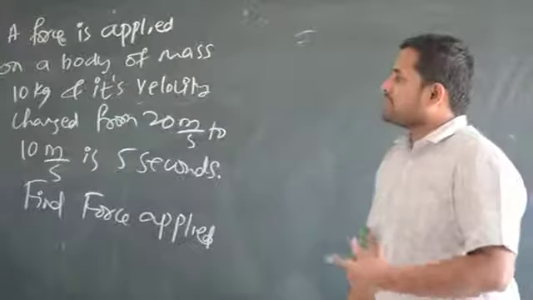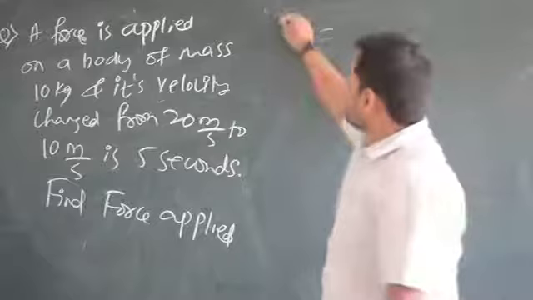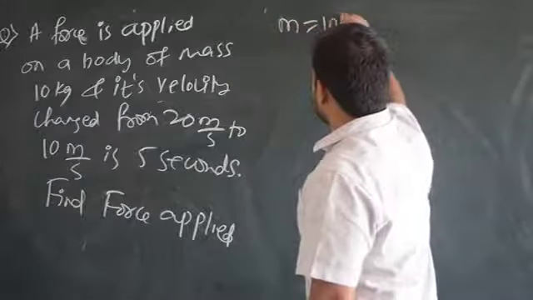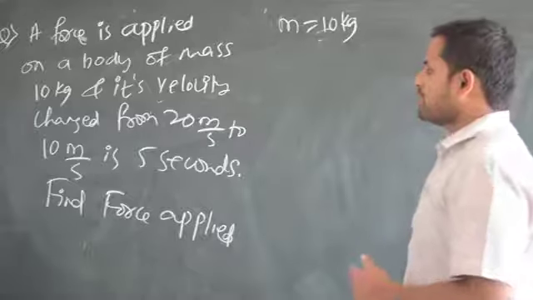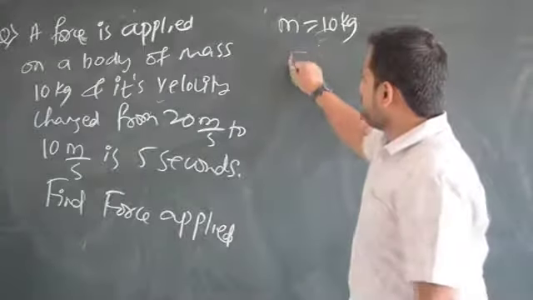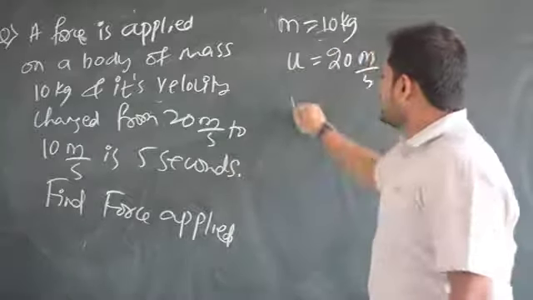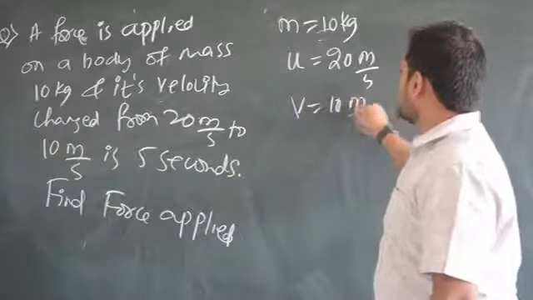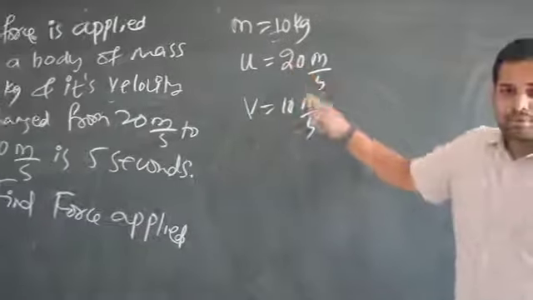A force is applied on a body. Some force is applied on a body of mass 10 kg. So m is equal to what? 10 kg they have given. Mass is given. Next, its velocity changed from 20 meter per second to 10 meter per second. That means initial velocity u was 20 meter per second, and it changed to 10 meter per second. Velocity is decreasing here. It was moving with 20 meter per second. Now it has become 10 meter per second.